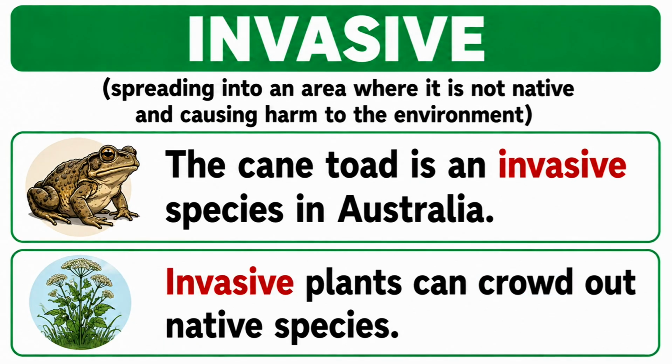Invasive. Spreading into an area where it is not native and causing harm to the environment. The cane toad is an invasive species in Australia. Invasive plants can crowd out native species.